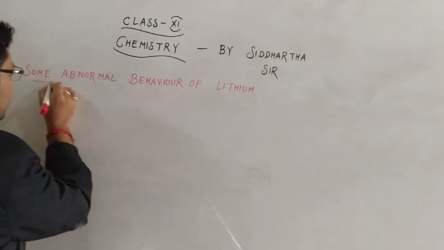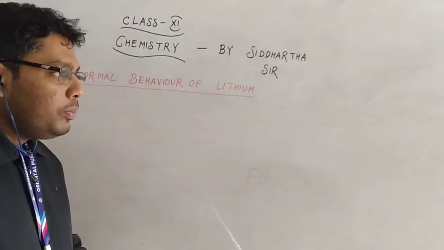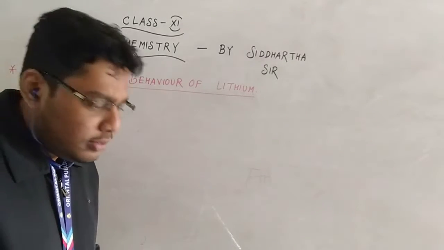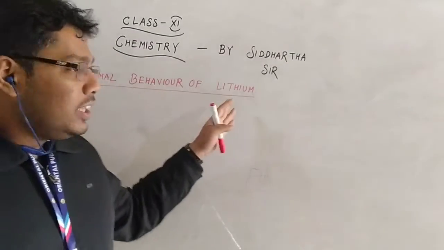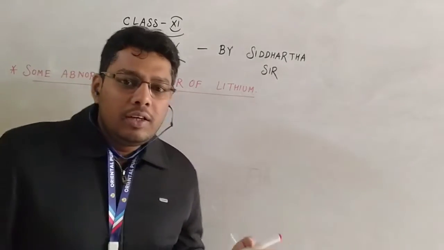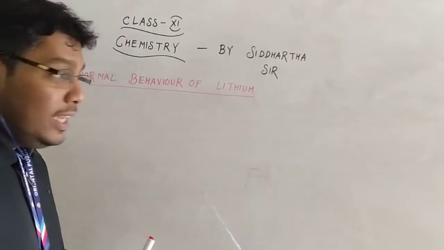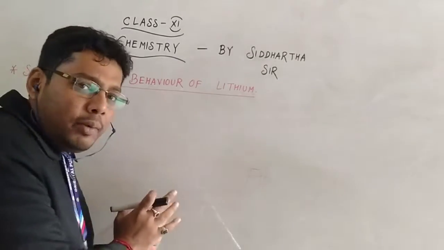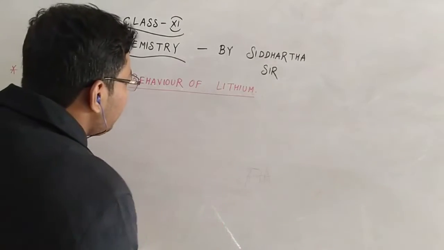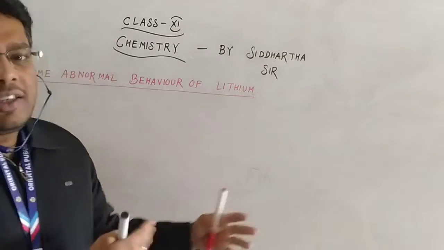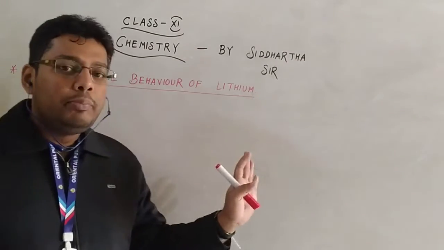Okay. Mainly in this topic, we can say that lithium is an element of group 1A, which is also known as alkali metals. In the alkali metals, there are many other elements present with lithium, like sodium, potassium, cesium, francium, and others. But from the point of view of some physical and chemical properties, lithium shows some different kinds of physical and chemical properties. This is known as the abnormal behavior of lithium.